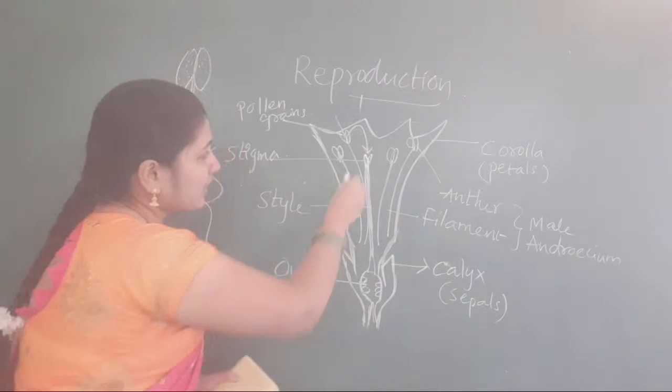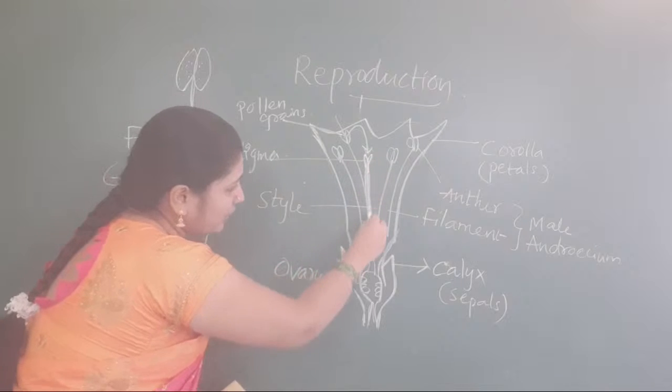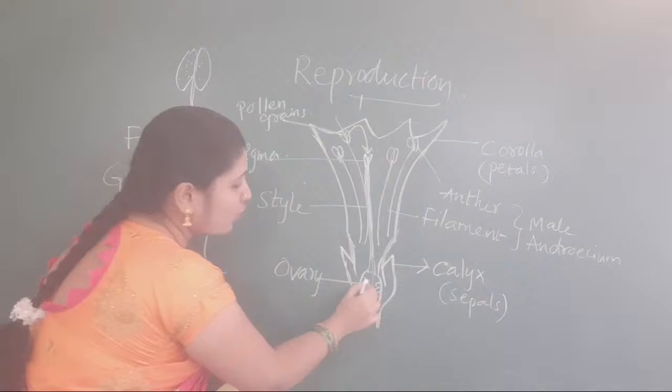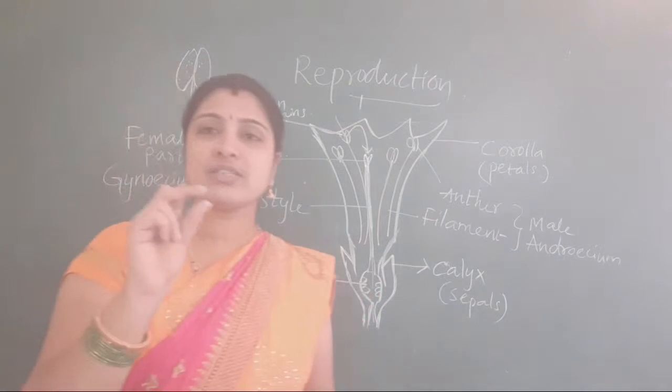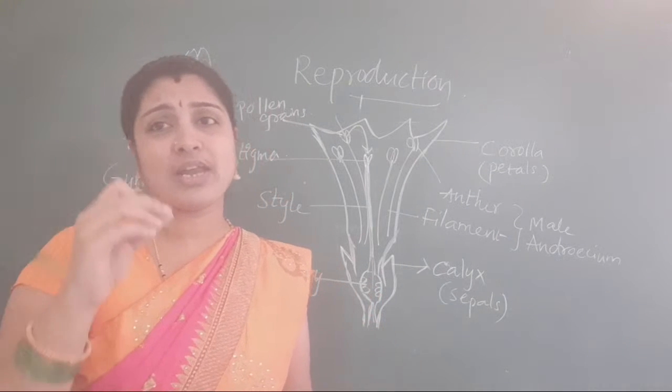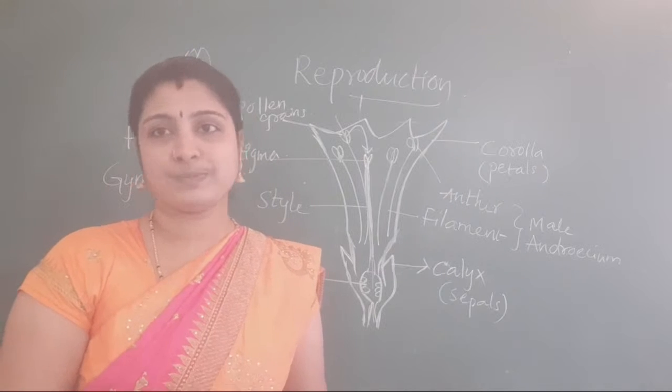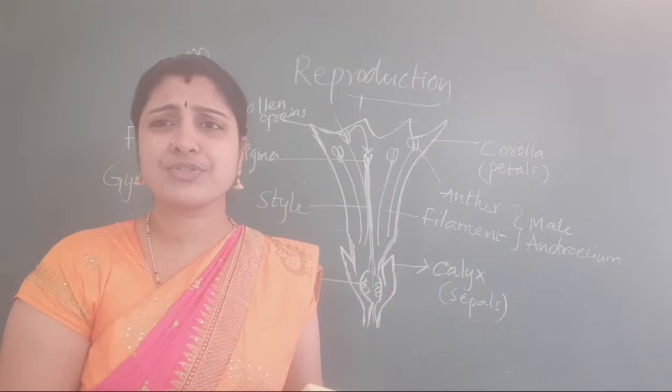And next, it is reaching from here to here, up to here: the ovary. In the ovary, what is present? Ovules are present. Ovules and what is that? Pollen grains. They meet each other and form what? Zygote or embryo.